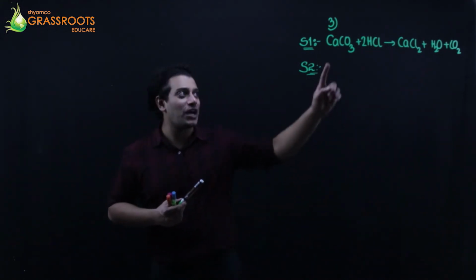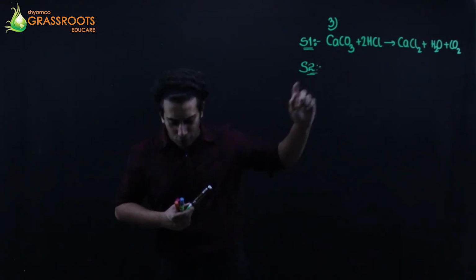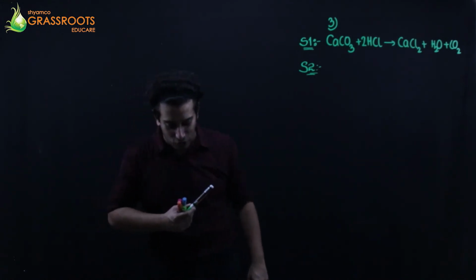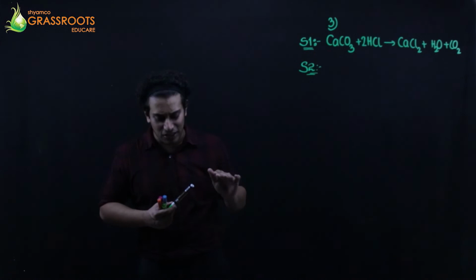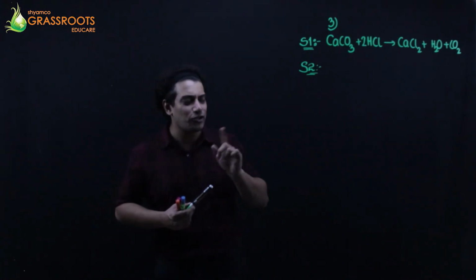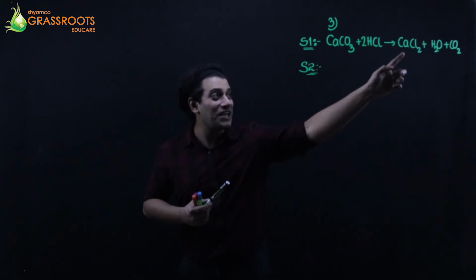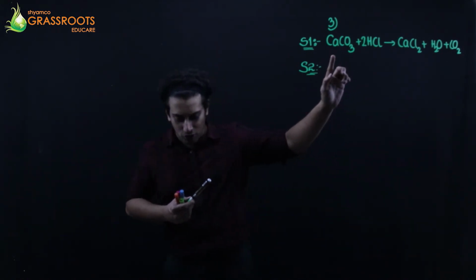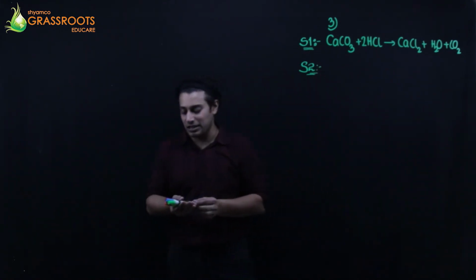10 gram of calcium carbonate, and the volume at STP of carbon dioxide obtained at the same time. From this equation, calculate the weight of calcium chloride obtained from 10 gram of calcium carbonate and also get the volume of carbon dioxide at STP.